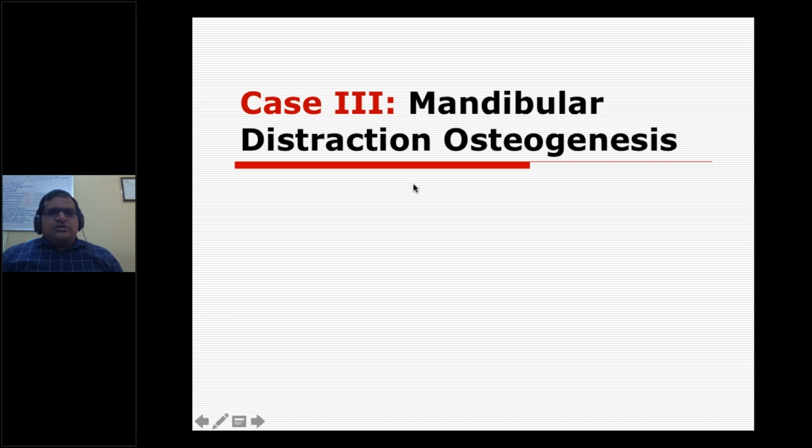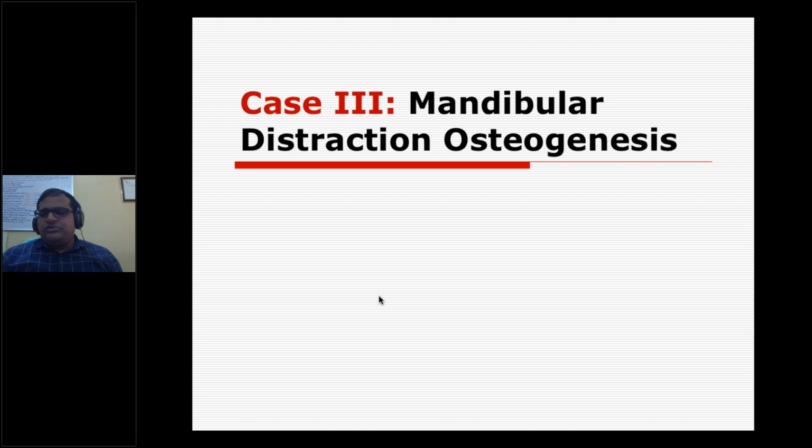And then we'll move to the next case study, that is case 3. It's a mandibular distraction osteogenesis. As I already mentioned, there are very good developments as far as the medical procedures are concerned. Huge developments are happening, and one among them is distraction osteogenesis. What it will do is, you may use a kind of screw device that will help you to guide the growth of the bone.